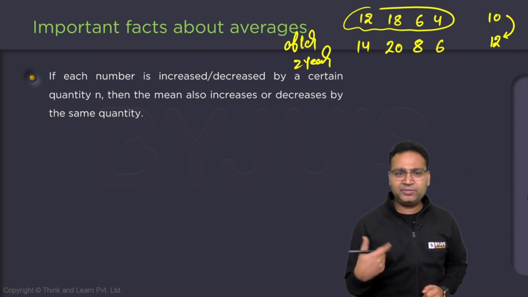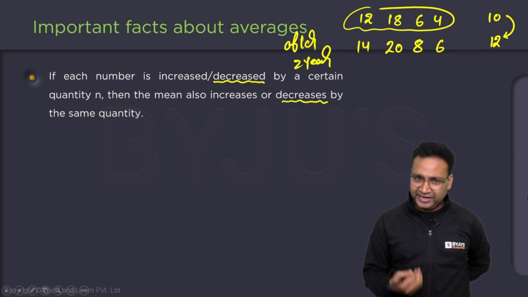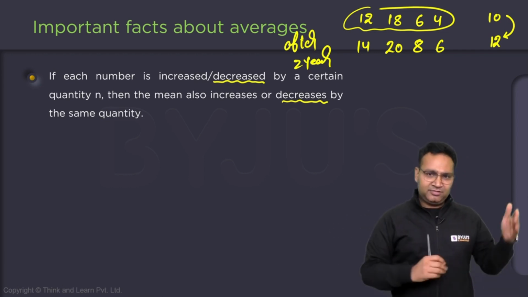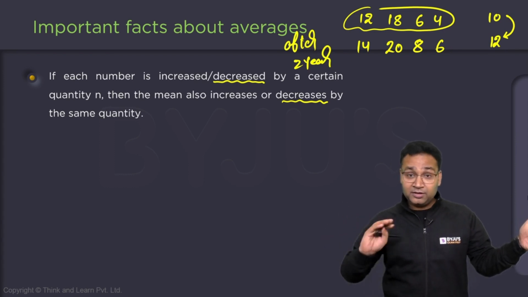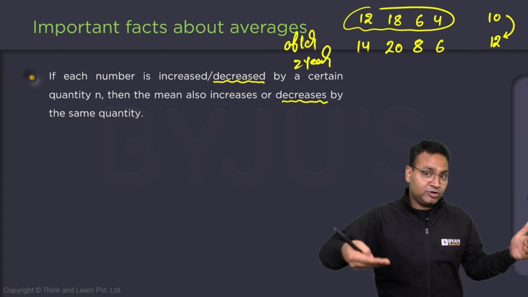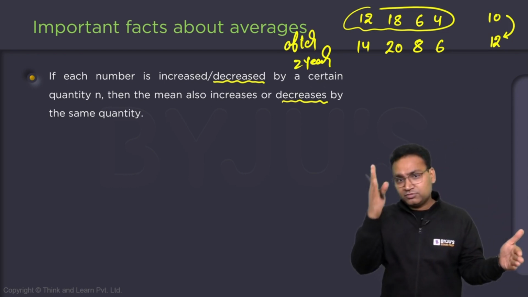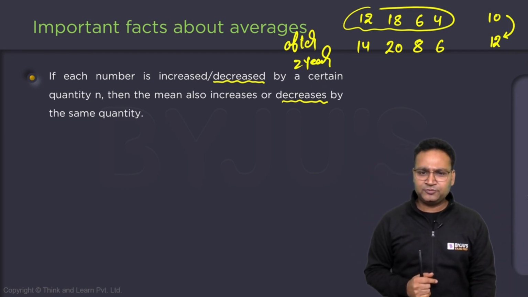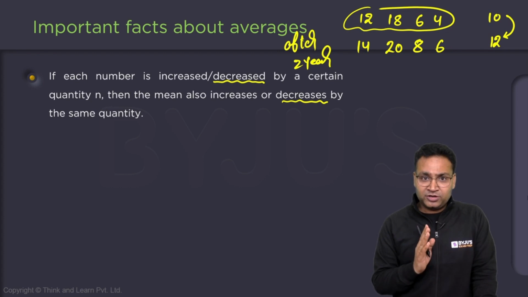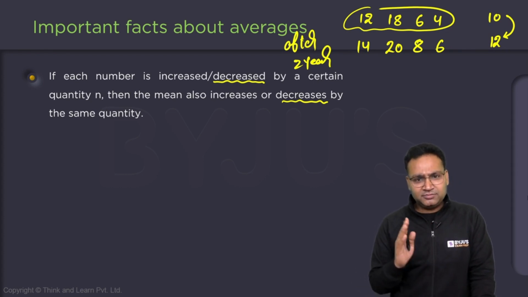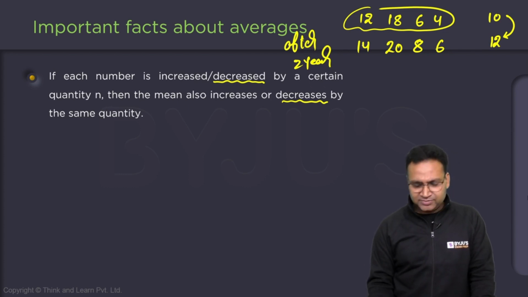The same analogy is applicable if every number is decreased, the average will also decrease. Can I read it backward? Can I say average increases by 2, so every number increased by 2? It may be because of just one number increased that the average increases by 2. But if every number increases by 2, the average will also increase by 2. Understanding this is really important. It will definitely ease your effort in data interpretation or maybe in arithmetic as well, right? Okay, let's move it forward.